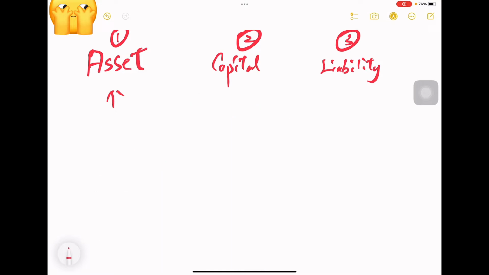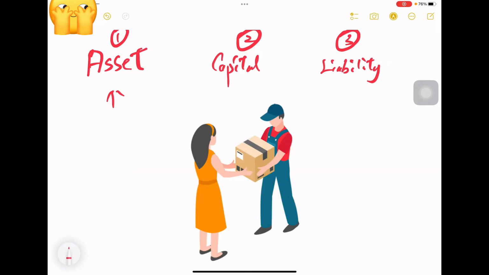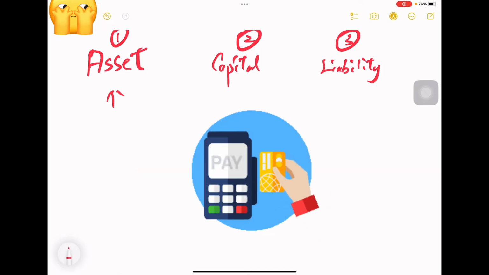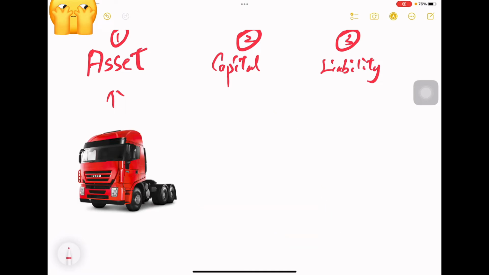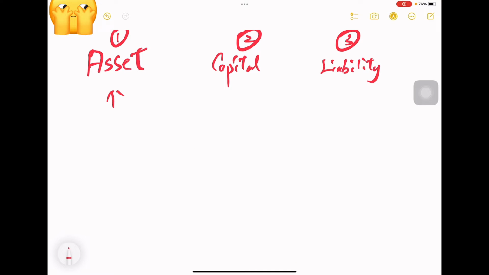I'll give you one more example. For example, we are doing a delivery or courier service and we need to buy a motor vehicle. The motor vehicle helps us deliver the goods to our customers, and we will receive income from the customers. That's why the motor vehicle is also a kind of asset, which means it helps bring value to the enterprise or the company. So this is asset. Secondly, capital.